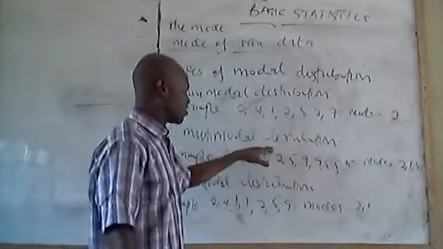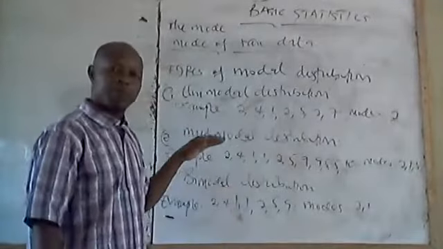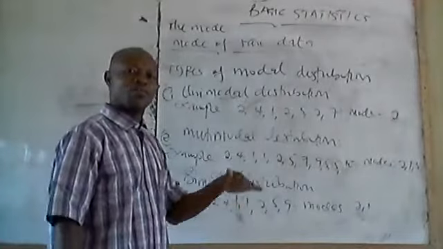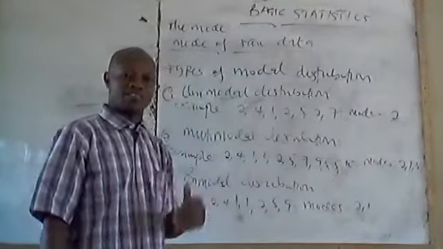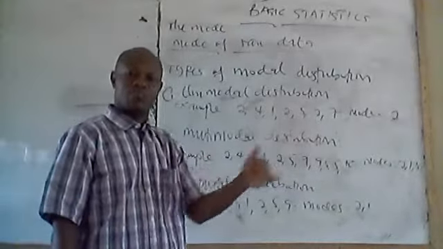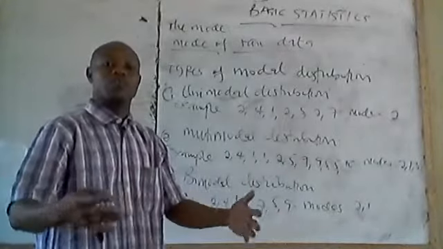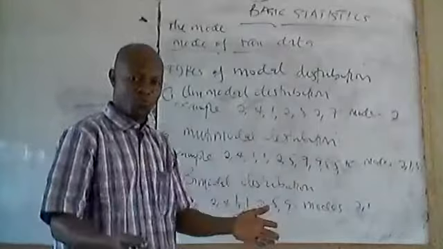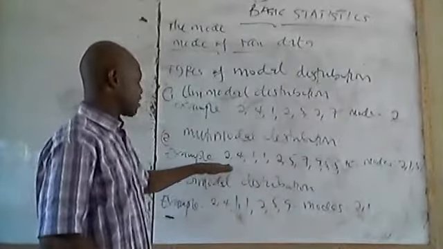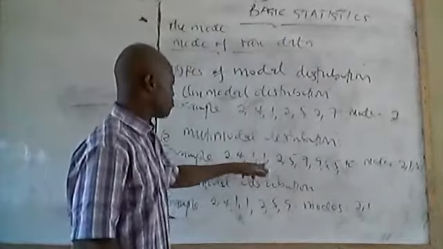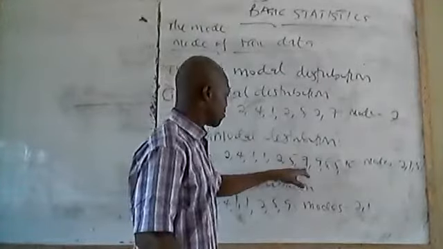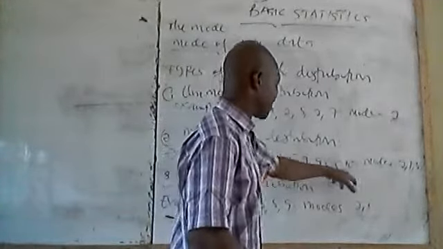The second type is multimodal distribution. In multimodal distribution, we have more than one number having the same number of occurrences. Multi means more. You can have 2 modes or more, but it's more than one. If you look at this example, we have 2, 4, 1, 1, 2, 7, 2, 7, 9, 5, 5, 10.